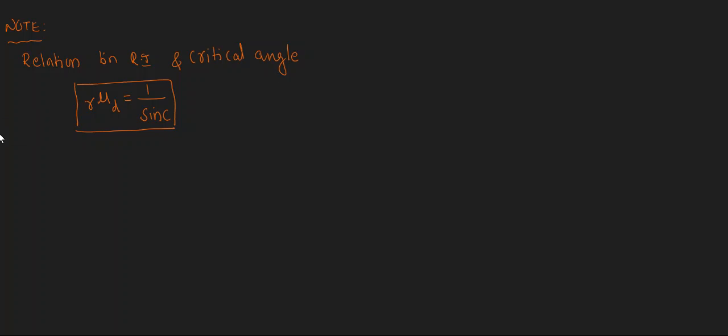R nu d is the refractive index of denser medium with respect to rarer medium. This we write as nu d by nu r. Now let us consider some pair of mediums, and for that we can find out the critical angle. We write nu d by nu r is equal to 1 by sin c. From this, if you want the critical angle, we can find it.